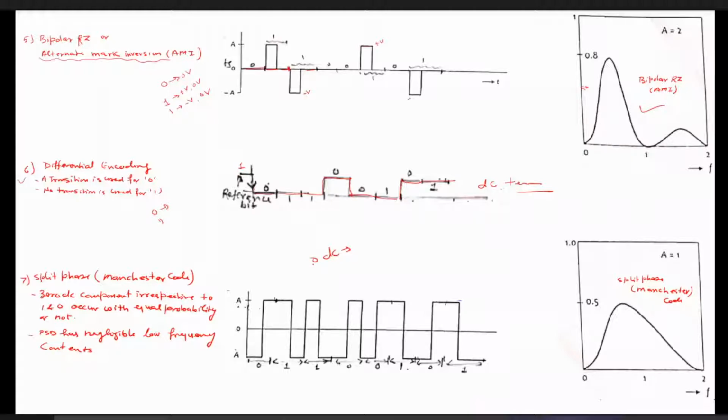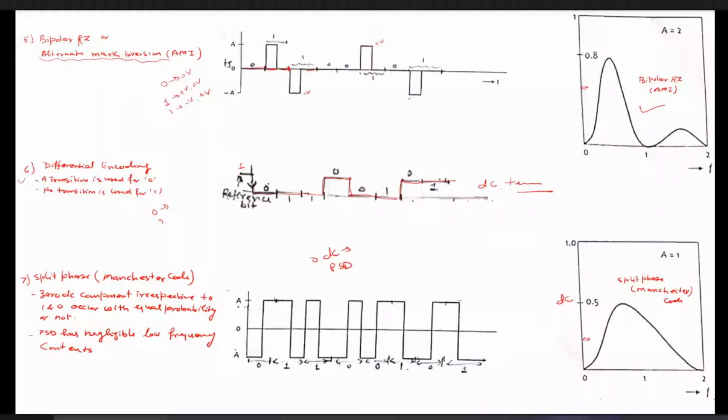Because if you look at the PSD, I will come to this graph, there is no DC term, right? And it has a very low, near about 0, power spectral density nearby omega equals 0. So it is satisfying almost both desirable properties.